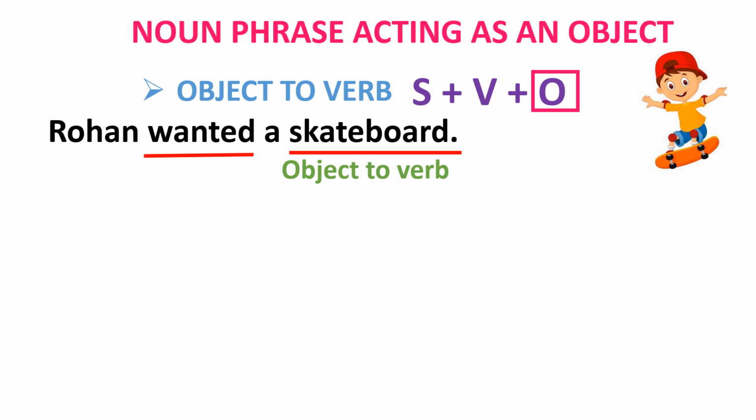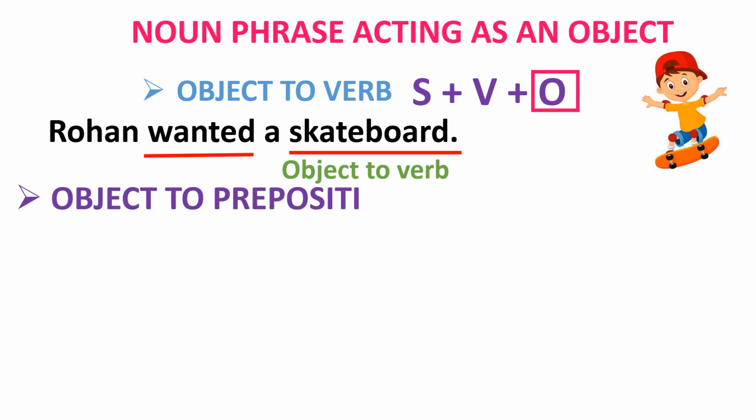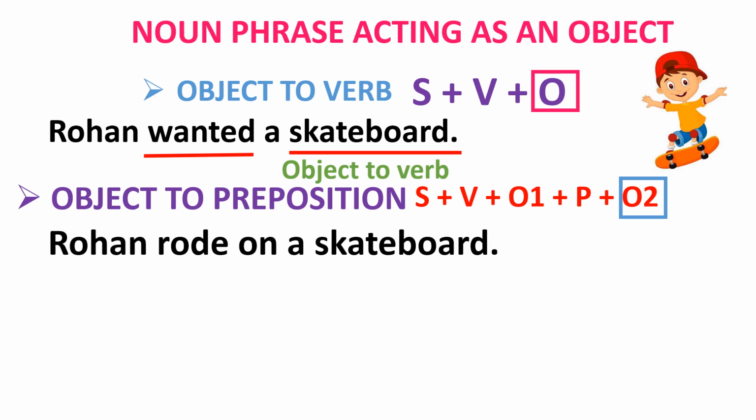Number 2, object of a preposition. Here the sentence structure would be subject plus verb plus object 1 plus preposition plus object 2. For example, Rohan rode on a skateboard. Here the phrase a skateboard is acting as an object to the preposition on.